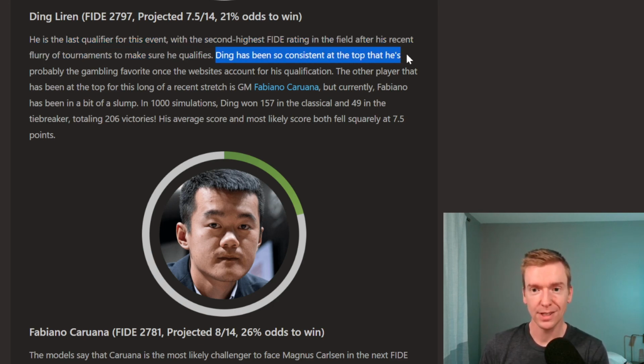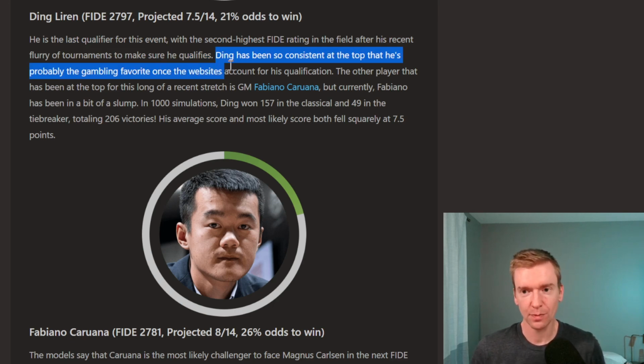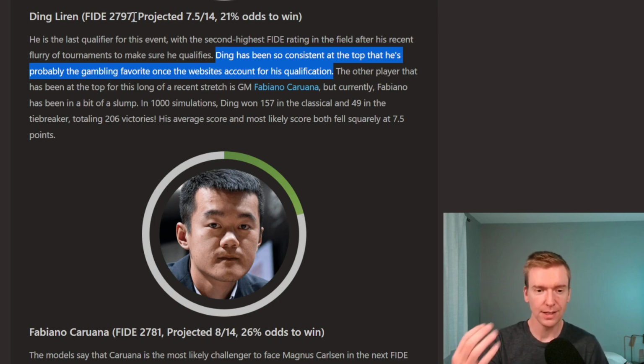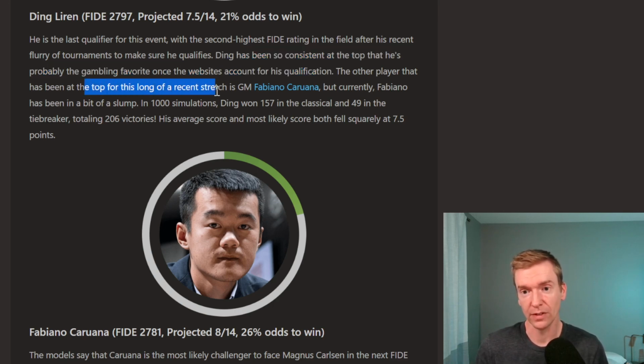He's been so consistent that he's probably the gambling favorite once those sites pick up on his qualification. And that's because his FIDE rating is so high in addition to being consistent, right? Alireza's FIDE rating is higher, but he hasn't hung around that 2,800 for nearly as long as Liren. The other player that's been at the top for almost or just as long, probably even stronger, is Fabiano Caruana, a stronger stretch, I should say. But recently, he hasn't done quite as well. A bit of a slump.